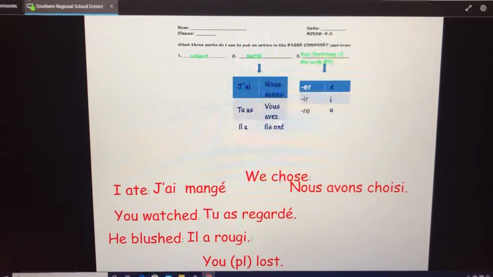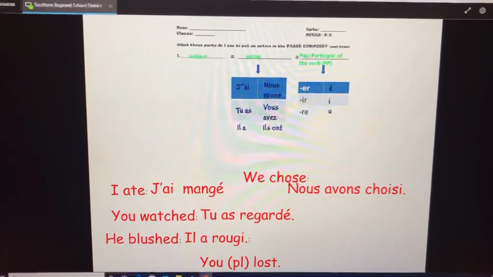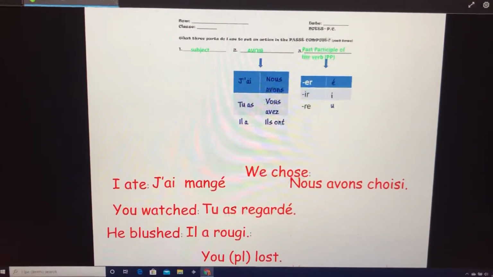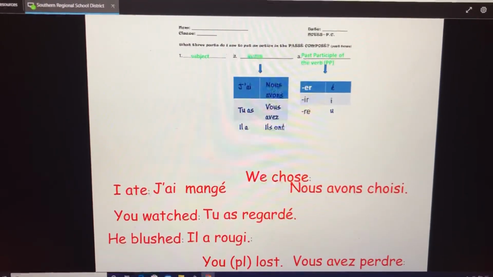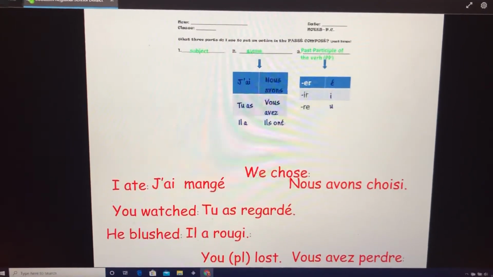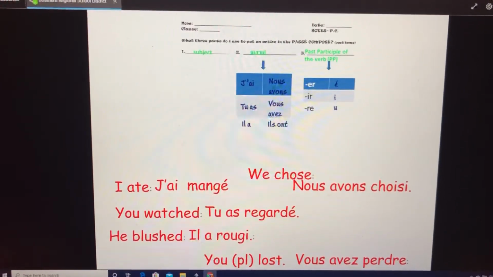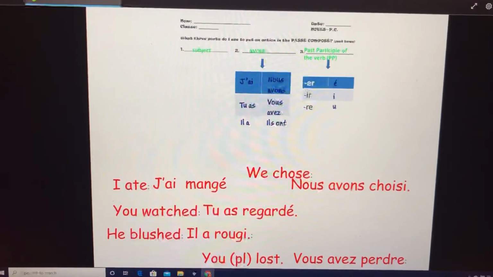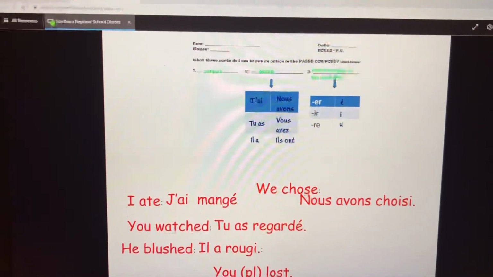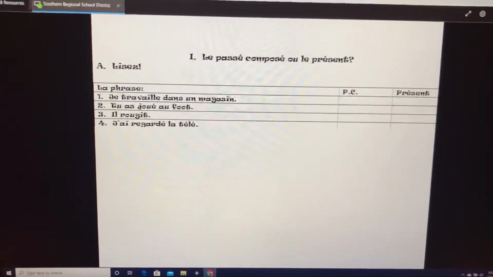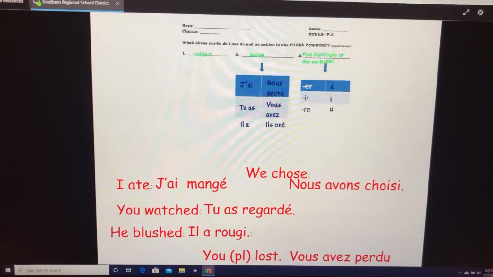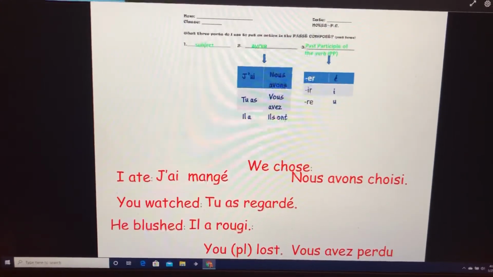You, plural, lost. Again, we need subject, avoir, past participle. Vous avez, and we're using the verb perdre, but we need the past participle of the verb. Perdre is an RE verb, which means to find the past participle, we drop the RE and we replace it with a U. Vous avez perdu. And that's how we put a sentence into the past tense.